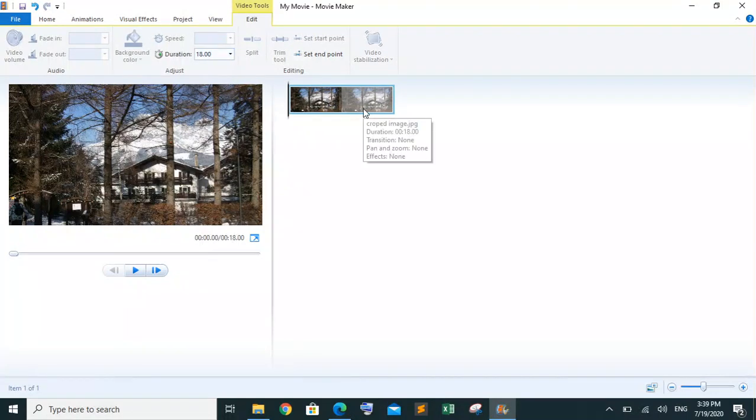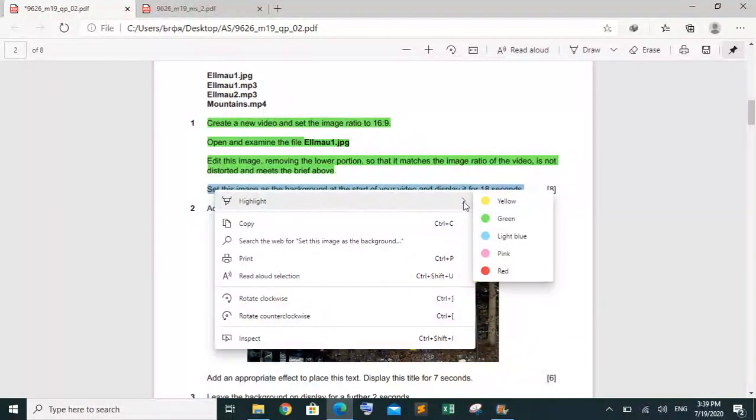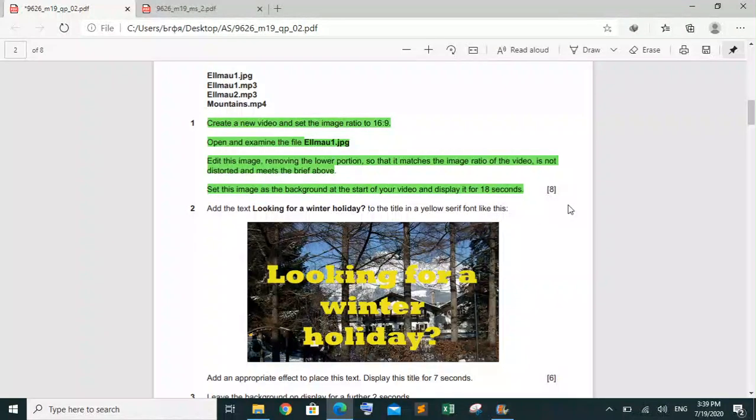You can see that it is saying crop image and then zoom and pan. The duration is 18 seconds. Okay, so this part is done. Then he's saying that add the text, looking for a winter holiday. Okay, this one, the text.